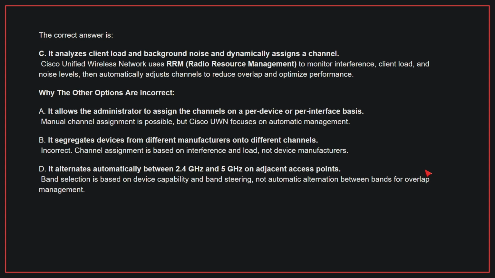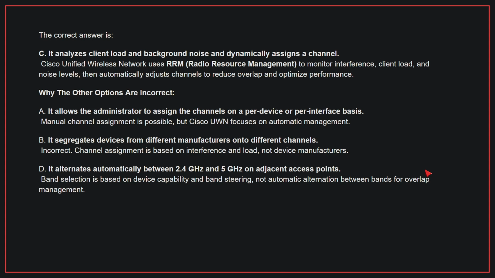Why the other options are incorrect? A. It allows the administrator to assign the channels on a per device or per interface basis. Manual channel assignment is possible, but Cisco UWN focuses on automatic management. B. It segregates devices from different manufacturers onto different channels. This is incorrect. Channel assignment is based on interference and load, not device manufacturers.